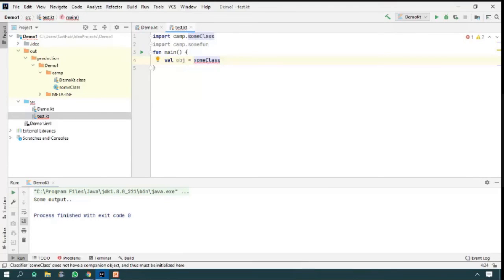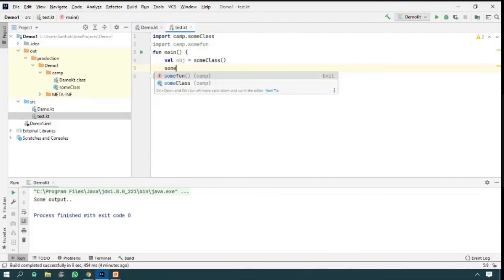By default, it always works with a constructor. And I'm going to run the sum function, that is the top level member. So using these, we can get the top level members. And let me run with the play button.